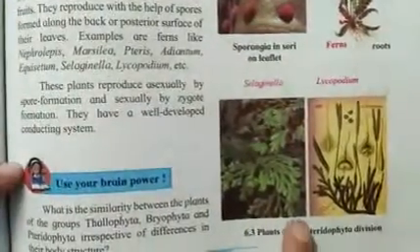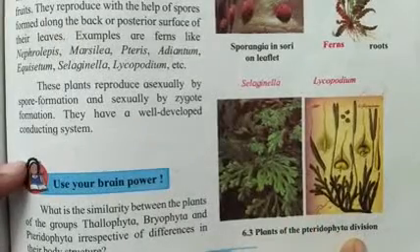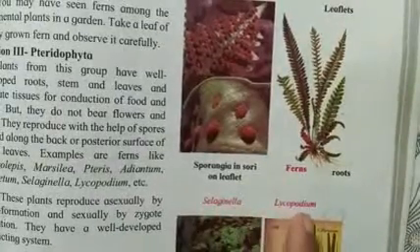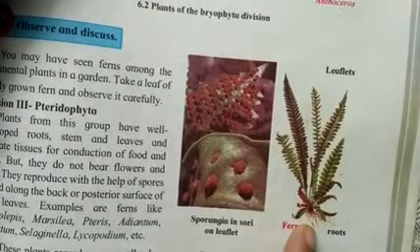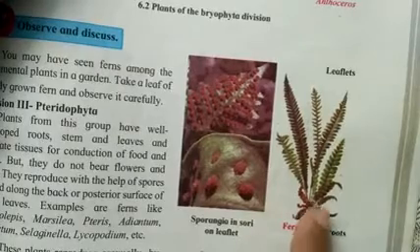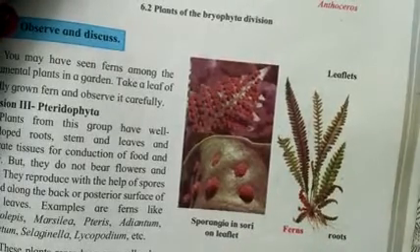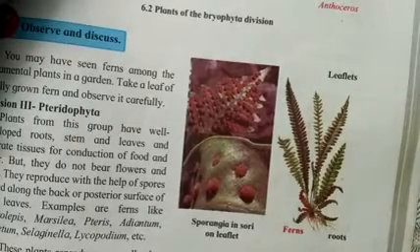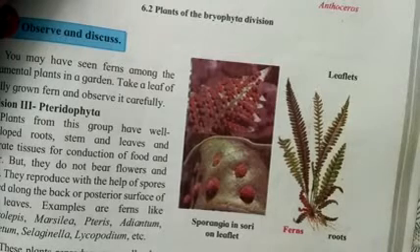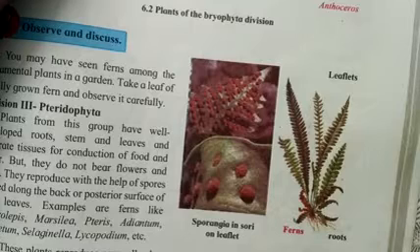Now let us look at the examples of Pteridophyta divisions: Selaginella, Lycopodium. Here we see that the plants have well developed roots, stem and leaves. They have a well developed conducting system. But these plants do not bear flowers and fruits.